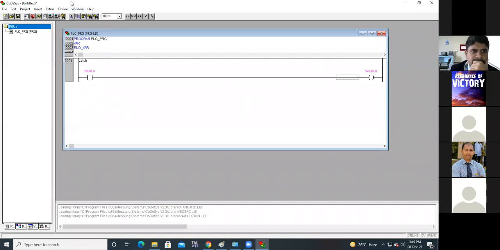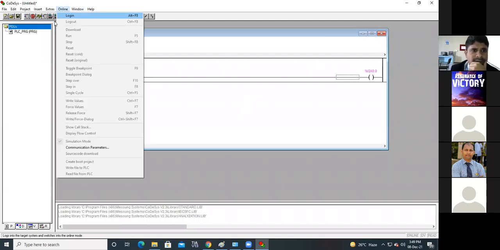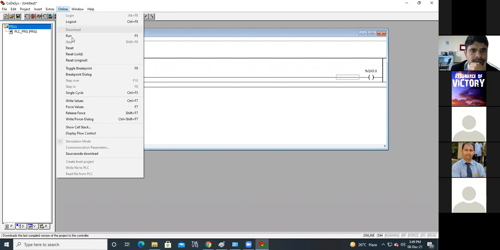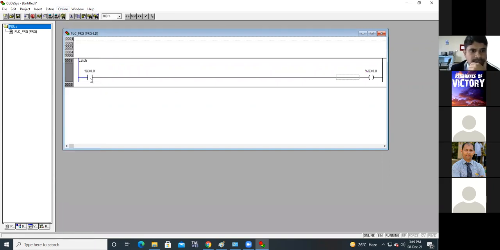Now here, login, then run. If I operate this instruction, the output will be on as I operate it. Now if I deactivate it, output gets turned off.